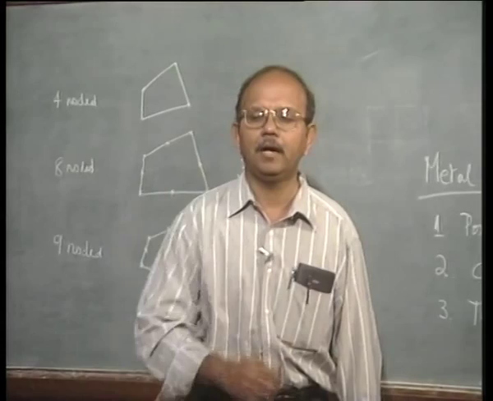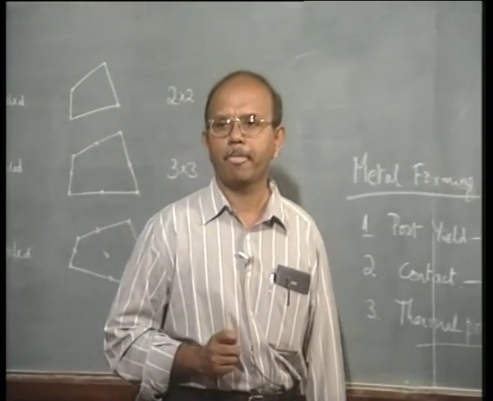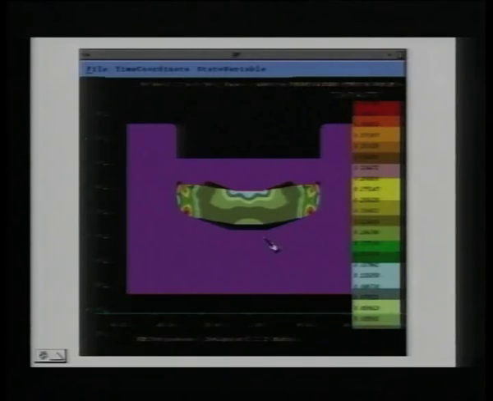Let us go back and look at that particular model again. Let us look at this, it is halfway through. The punch is now descending. The punch has a different color, a violet color, when compared to other things. The punch is descending. The product is halfway through. Let us look at the next.